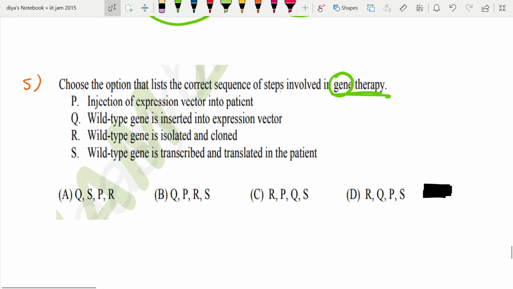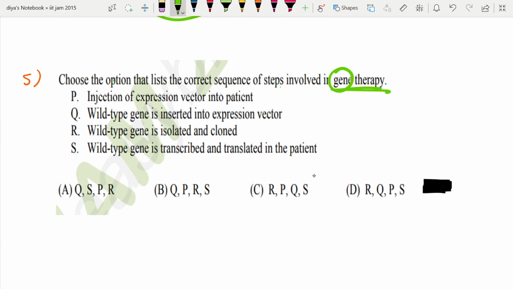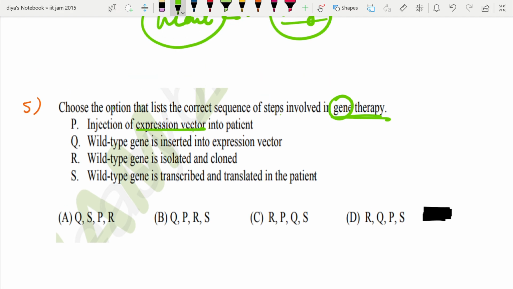Okay, so what happens in gene therapy? Injection of expression vector into the patient. Yes, we do this. Why expression vector? Suppose the patient is lacking some protein. So what we do? We inject the vector into the patient and that vector is going to express the proteins, and that gene is going to produce RNA, and from RNA it is going to produce proteins. So this is the correct option.